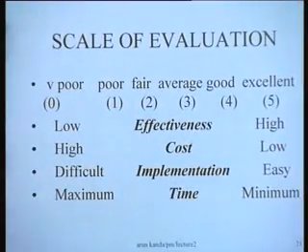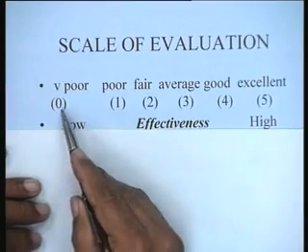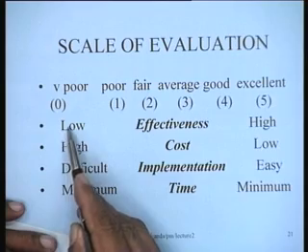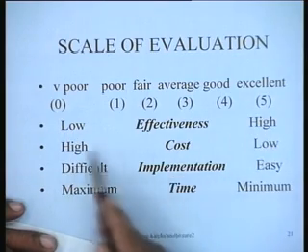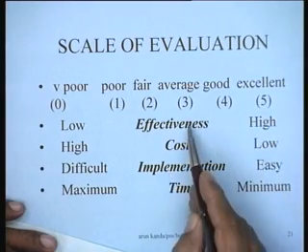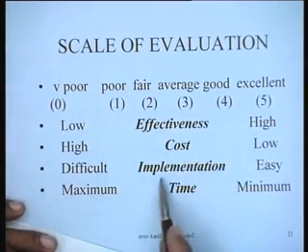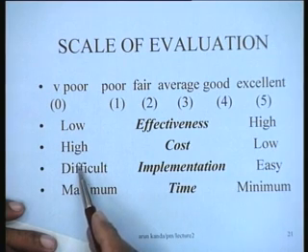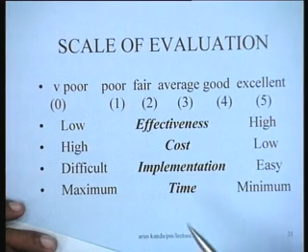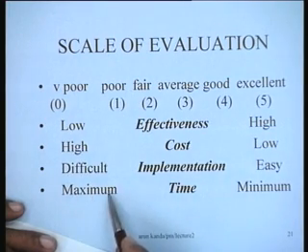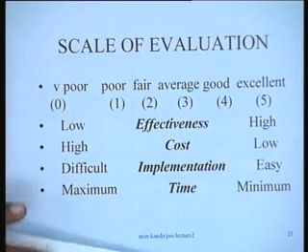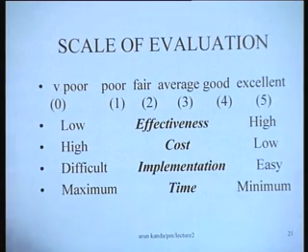The scale of evaluation is again a 5-point scale, where 0 is very poor and 5 is excellent. So when the effectiveness is low, we give 0, and when it is very high, we give 5. Cost, when it is high, we give 0, and when it is low, we give 5. So cost is basically a cost criteria, these are benefit criteria. Implementation ease, if it is difficult, we give 0, and if it is easy, we give 5, and this is with reference to the 8 projects that we are trying to talk about. Time, when it is maximum, we give 0, and when it is minimum, we give high value. So this is the way we construct the scales of the criteria that we would like to evaluate.